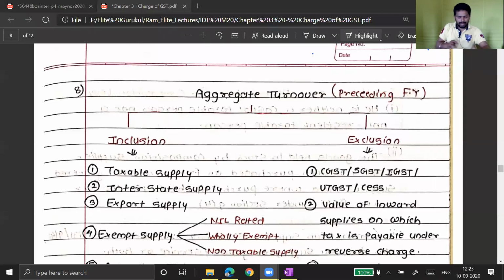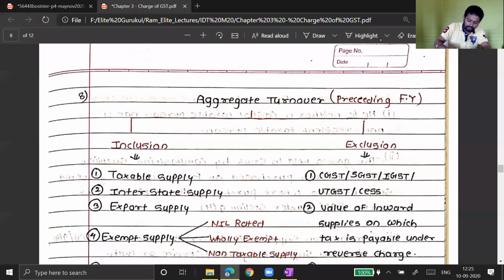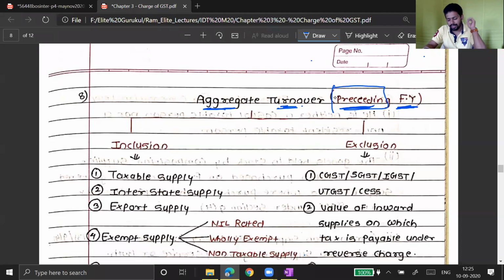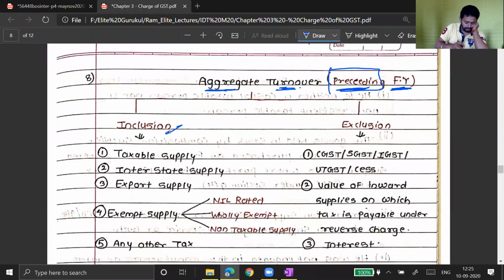So the next concept under composition scheme is Section 10, concept 8. What do you mean by aggregate turnover? Aggregate turnover means total turnover. Turnover means total sales of the preceding financial year. This is very important, friend. Preceding financial year.